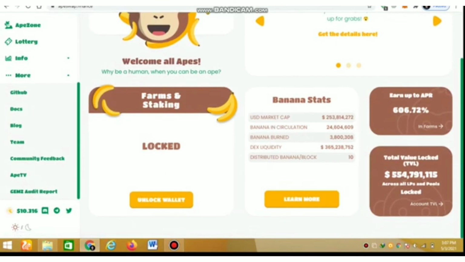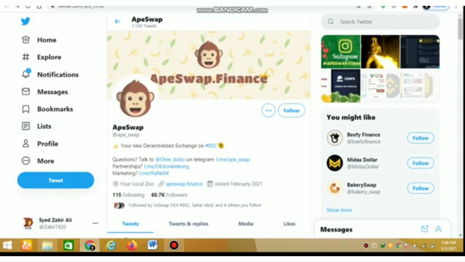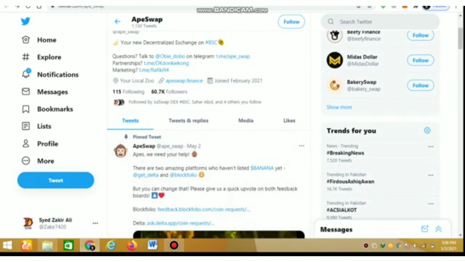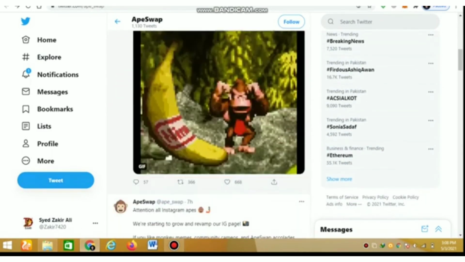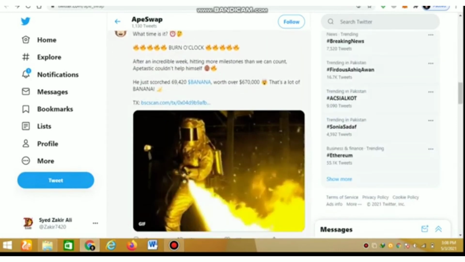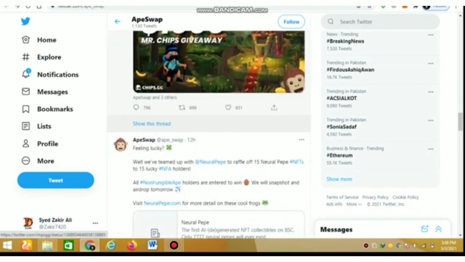Check all the details: Banana statistics, Banana DEX liquidity, the USD market cap, Banana in circulation, locked. All of this you can check on EpiSwap's Twitter. This is a new decentralized exchange built on the BSC, Binance Chain platform. There is a huge community of crypto users connected with and using EpiSwap. You can check it on Instagram. The team is very active and tries to grow this platform day by day.